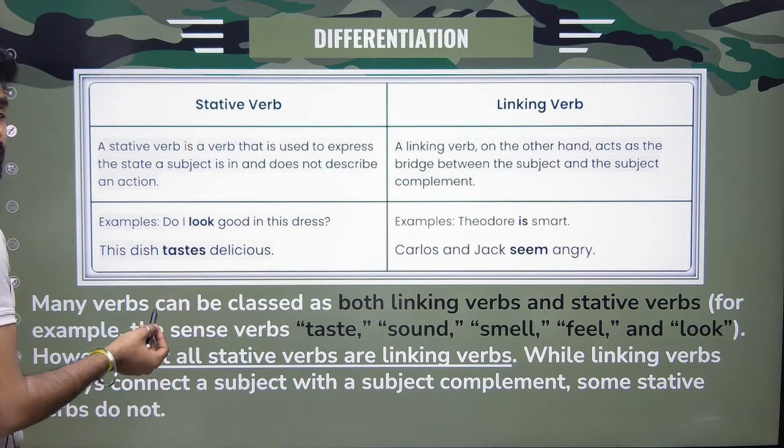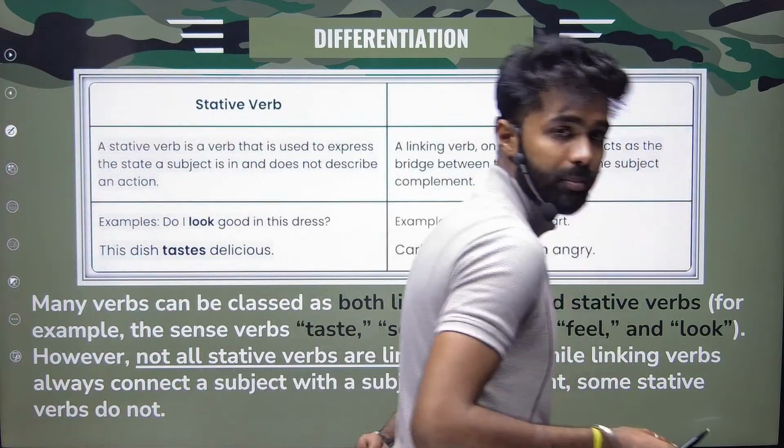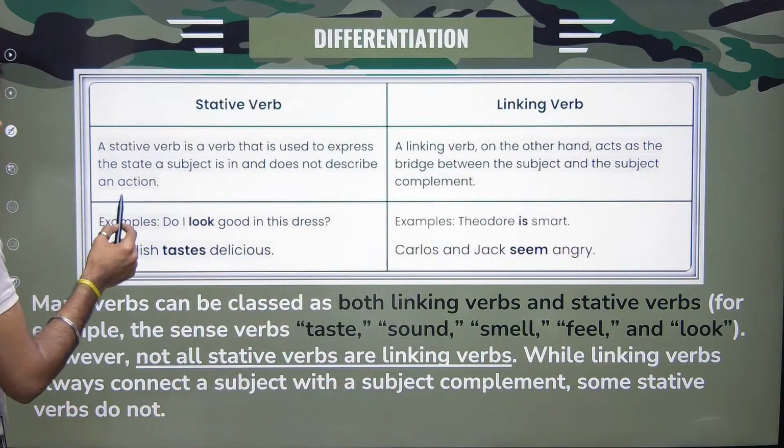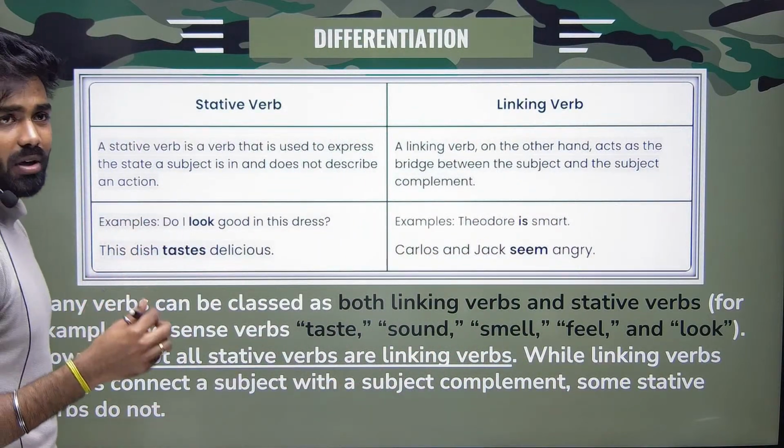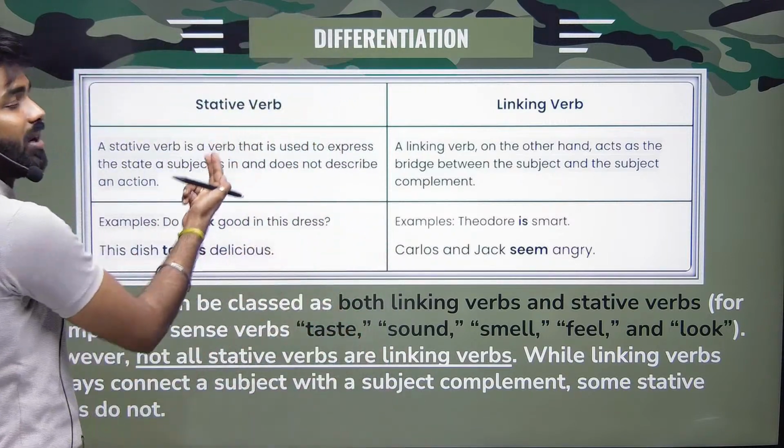All right. So what is a stative verb? Sorry to repeat, but I'm not really sure where it got stuck, so let me repeat it for you. What is a stative verb? Any verb or a word which is not showing any action. So we call it a stative verb, a state of being.